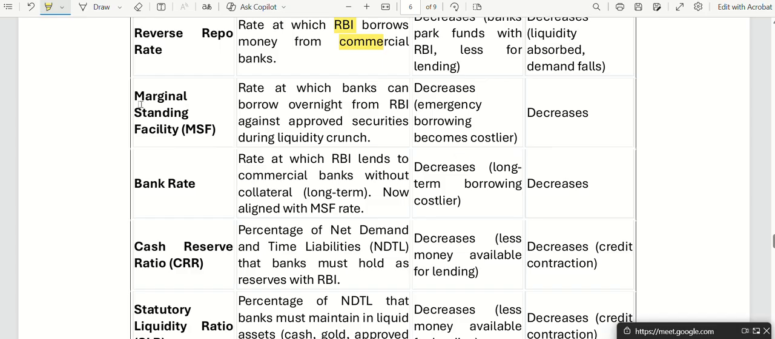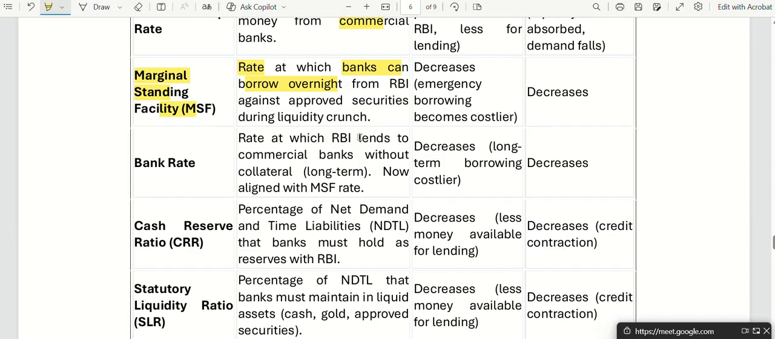Then RBI also uses the marginal standing facility. What is this facility? The rate at which banks can borrow overnight from RBI. When there is an emergency situation, banks sometimes need cash or money in an instant. So the rate at which banks can borrow overnight from RBI so that they have liquidity is called the marginal standing facility.